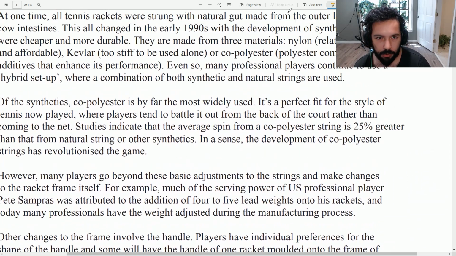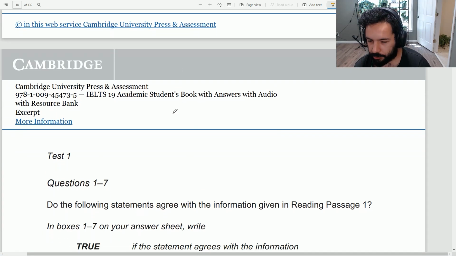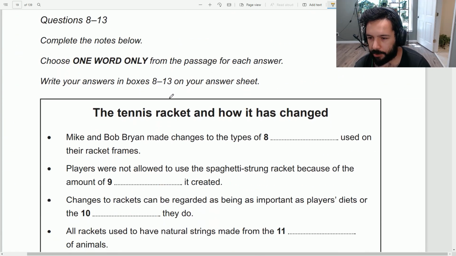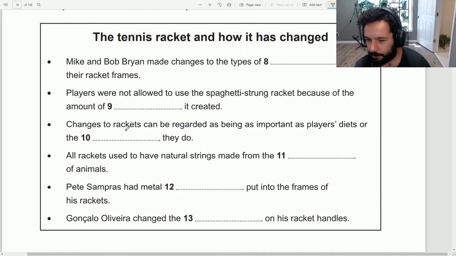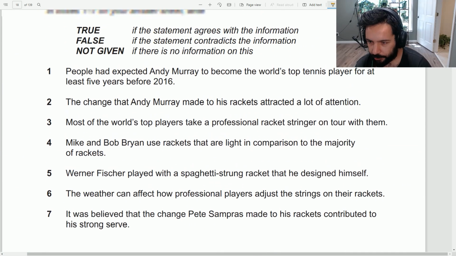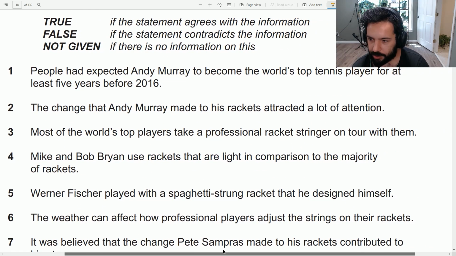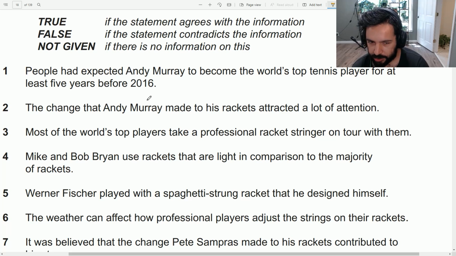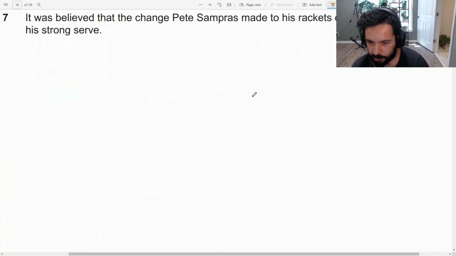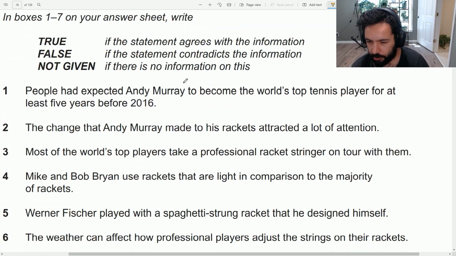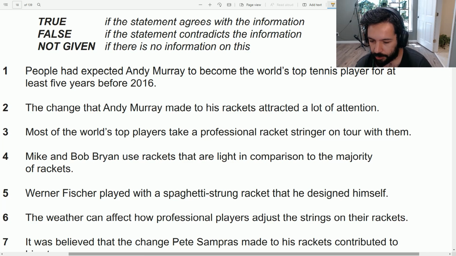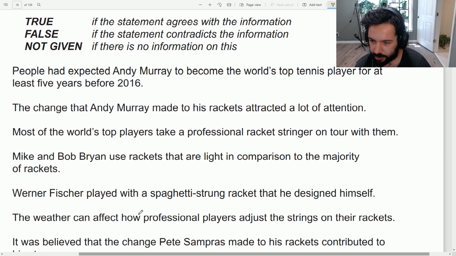Usually for task one, you'll get true and false questions and also maybe one word only questions or matching. And they are generally easy to answer. So for task one, what I highly recommend is just looking at the questions and asking yourself if it's possible to answer without reading the passage. And generally, it is possible. And that's what we're going to do this time. And if you can do this, you are going to save a lot of time and you can spend that time on the next questions, on the next passages, which are probably more difficult.